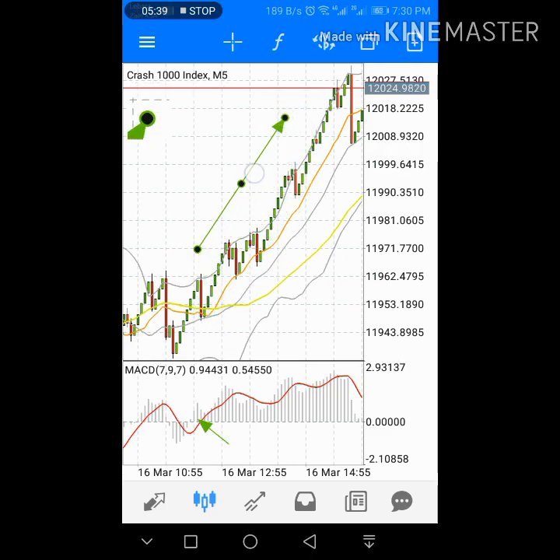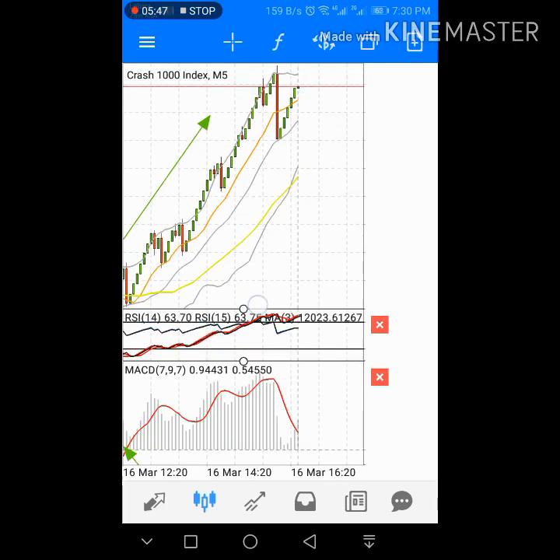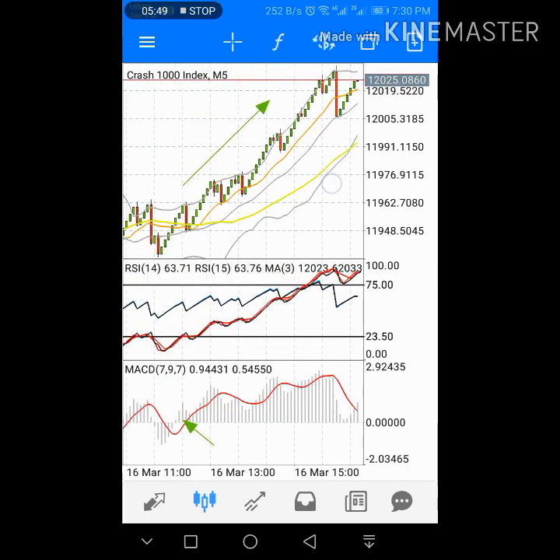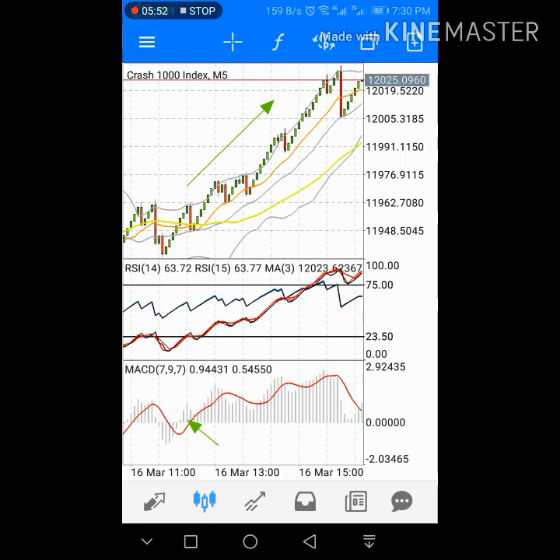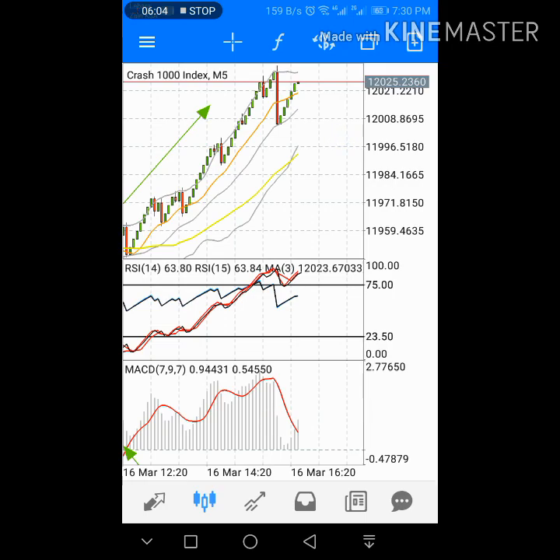Someone asked me how we can be sure that now it's time to exit. Simply, we already set up one awesome trading strategy for catching spikes in Boom and Crash. You enter this trade, and look here, you enter this trade from this point.